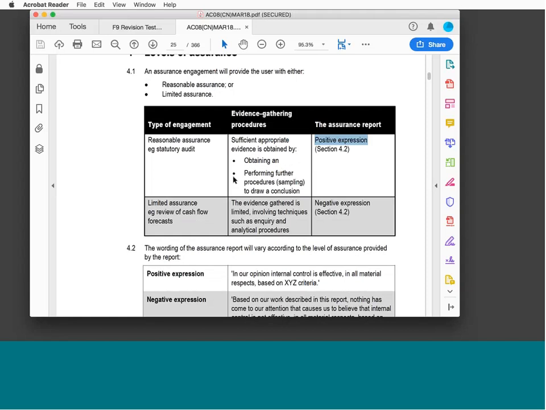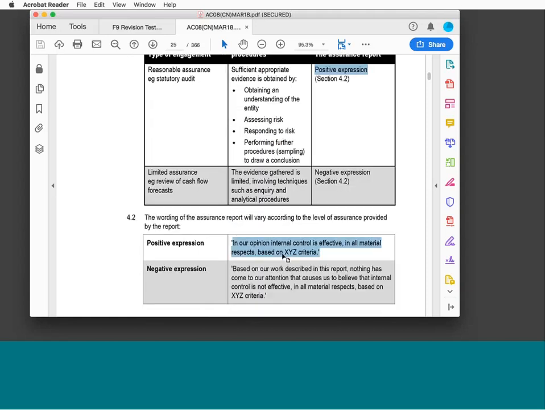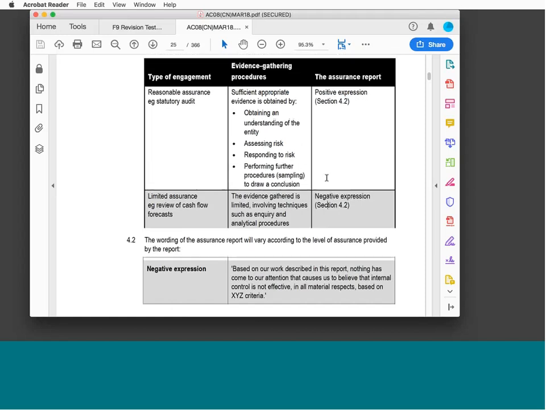In our opinion, internal control is effective in all material respects based on XYZ criteria, or in our opinion, the financial statements are true and fair. We've done enough work in order to say, yes, they are true and fair. It's positive. And then we have the option of limited assurance.